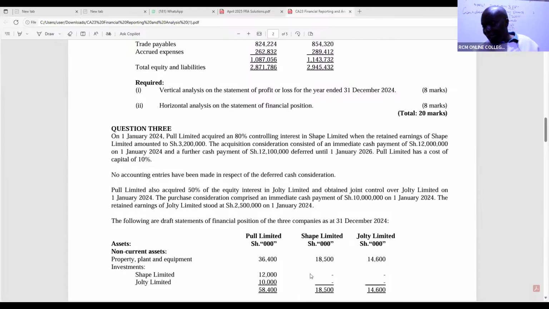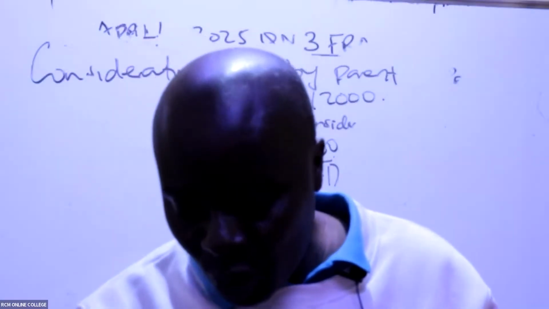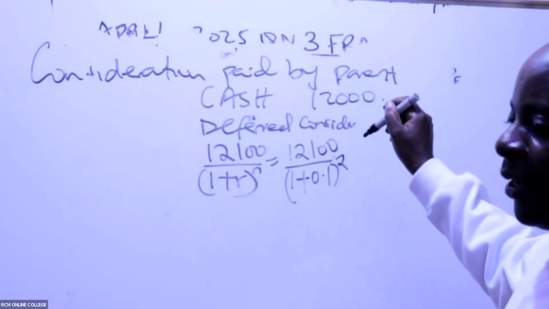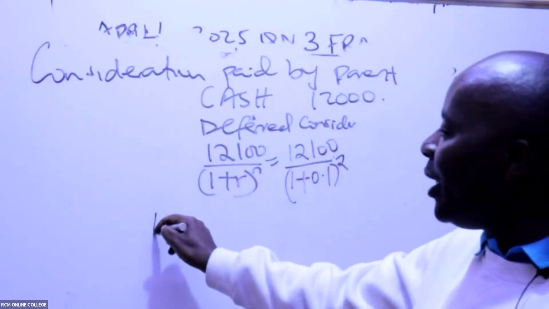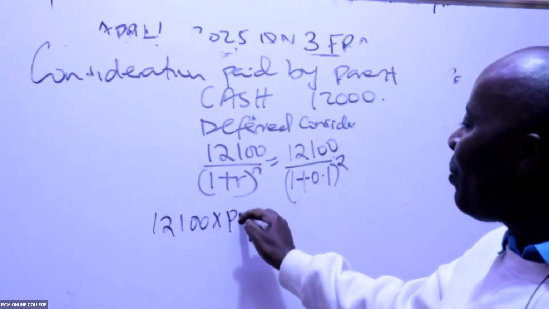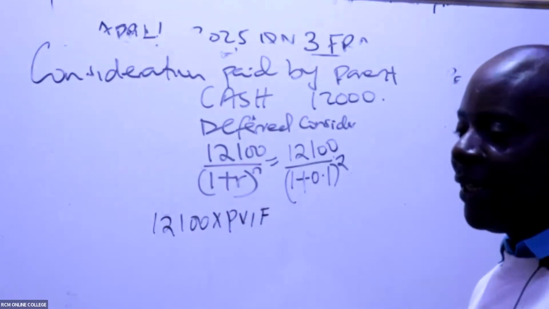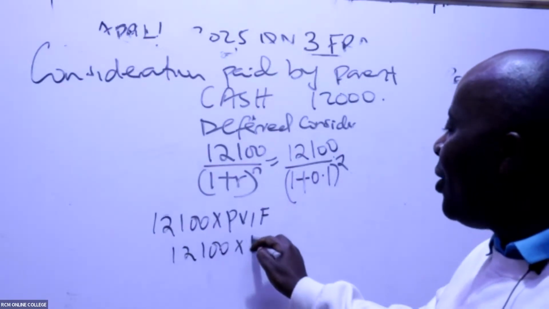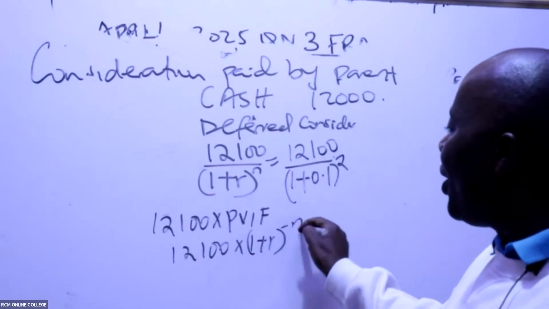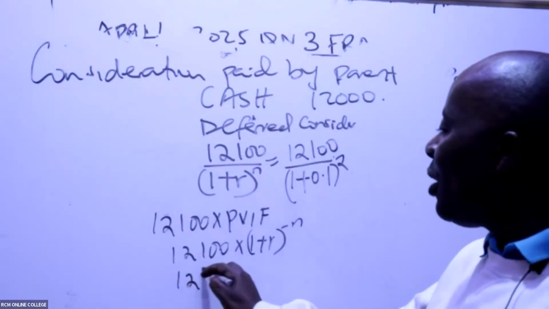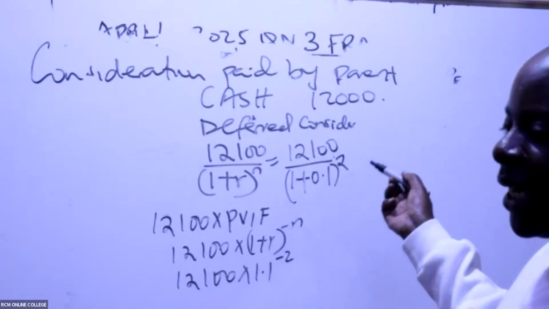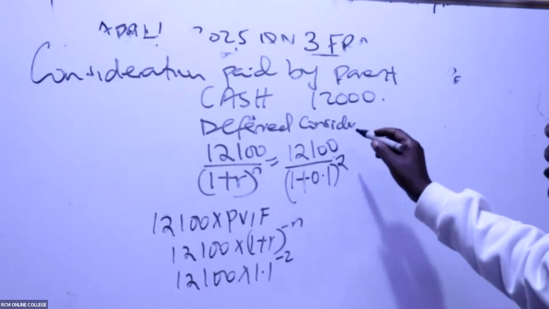So 2 years exactly. So raised to power 2. Or you can say 12,100 times present value interest factor, which will be 12,100 into 1 plus R raised to negative N. Kwa hivyo ungesema 12,100 times 1.1. Same thing. Are you able to give me this amount, ladies and gentlemen?